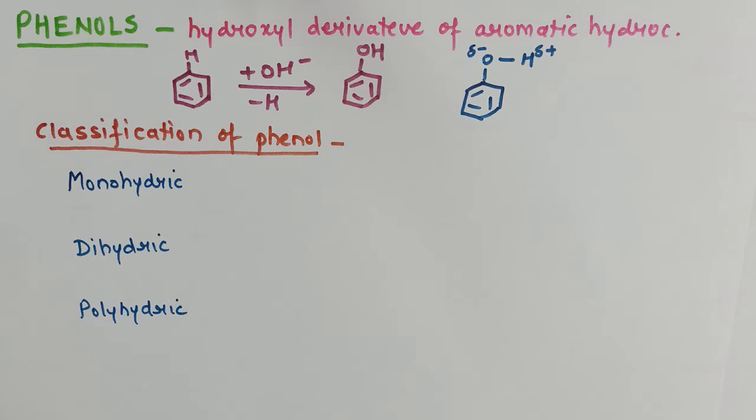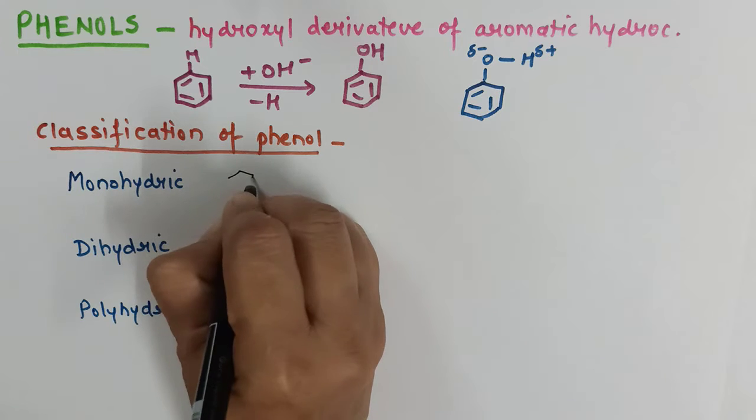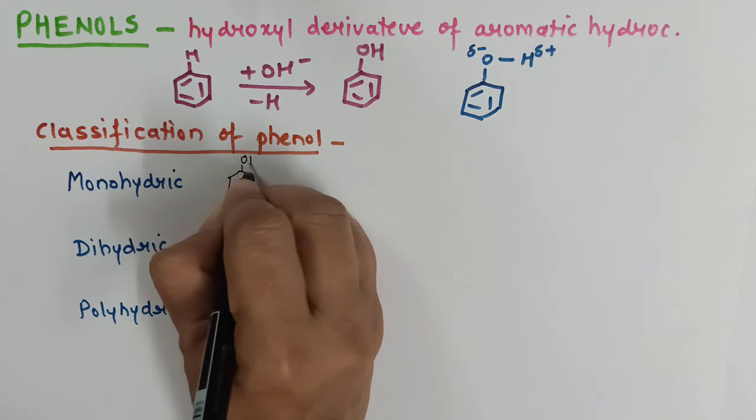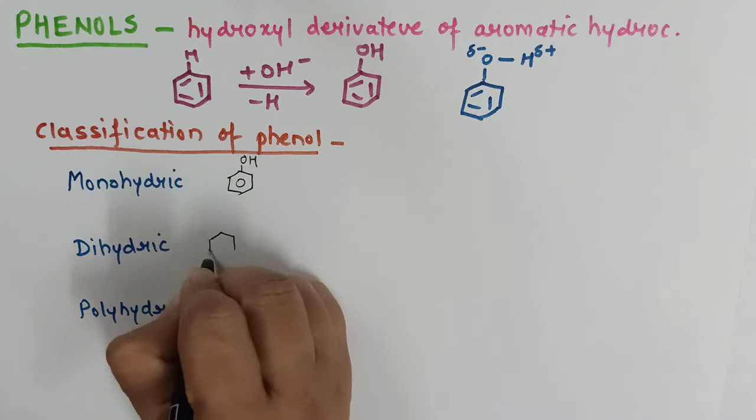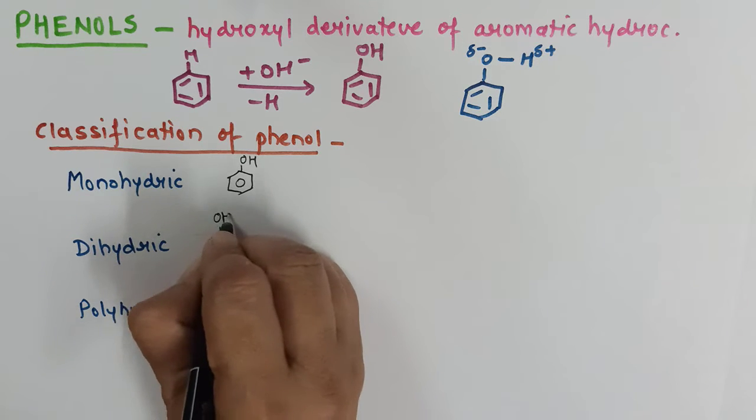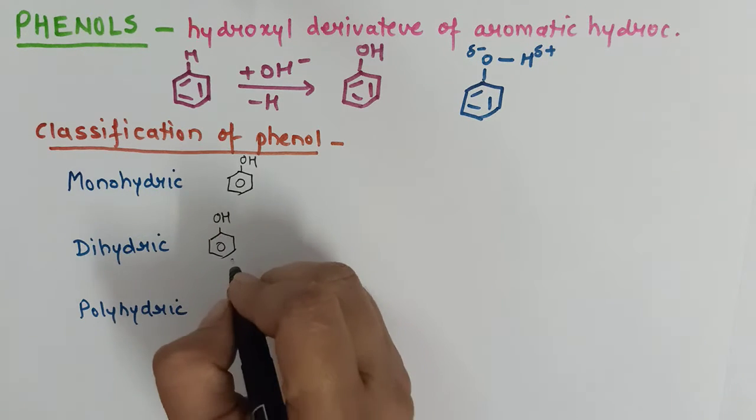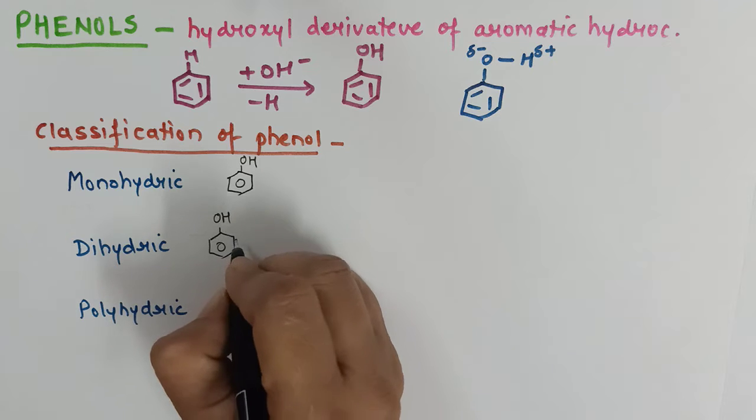That means containing one OH group, two OH groups, or three or more. Monohydric phenol is our normal phenol. Dihydric phenol, this we have discussed already in the first part of this chapter, that is classification of alcohols.